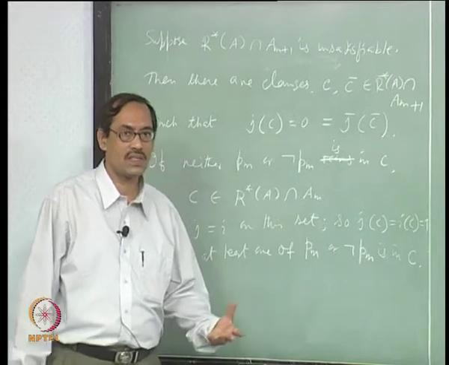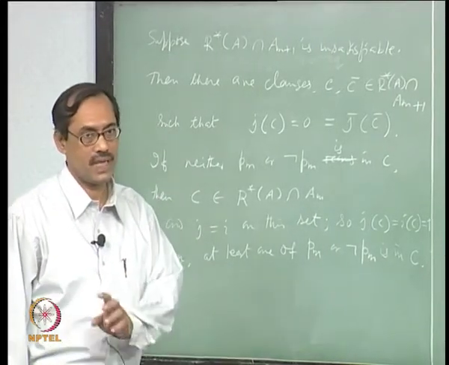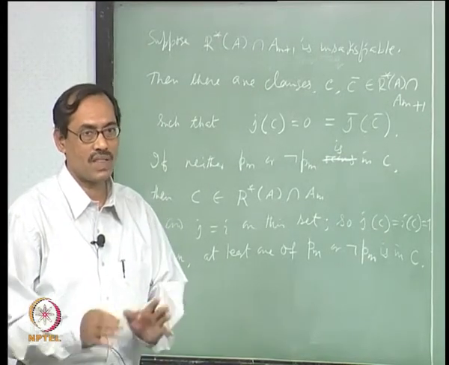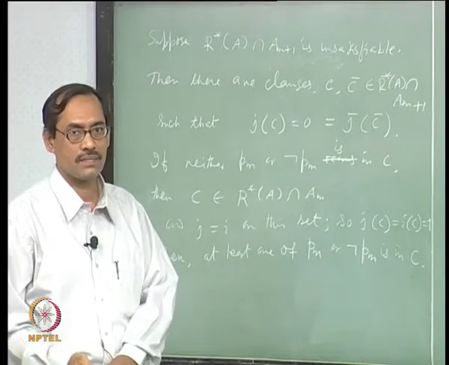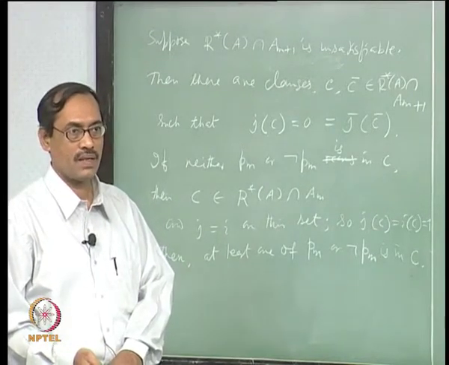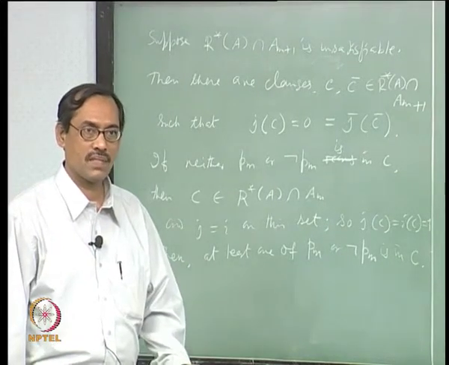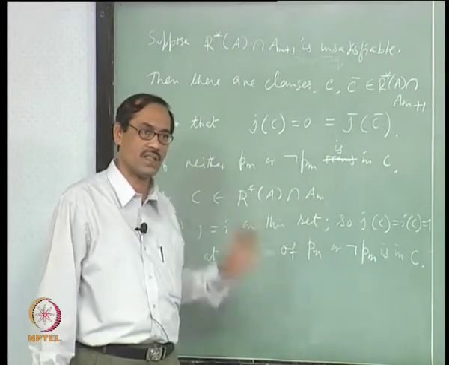Now, C has the variables from P0 to PM, but PM does not occur in C, therefore, all the variables of C are from P0 to PM minus 1, okay. Is that clear? So, C belongs to AM. Now, since C belongs to R star A, C belongs to AM, C belongs to R star A intersection AM.